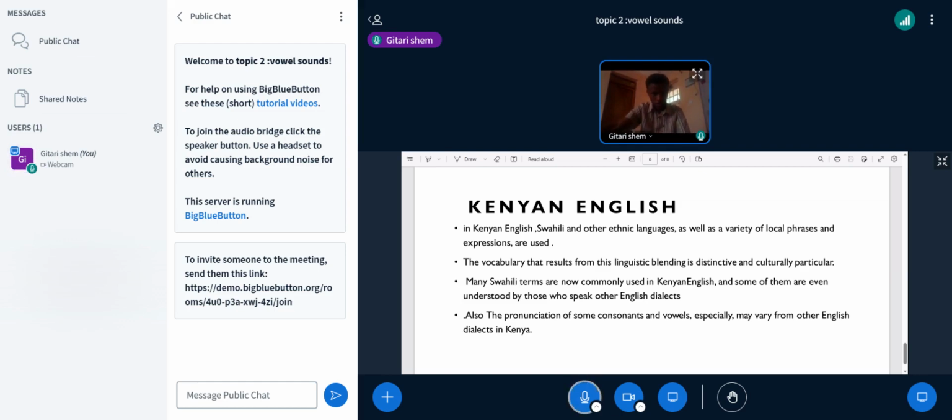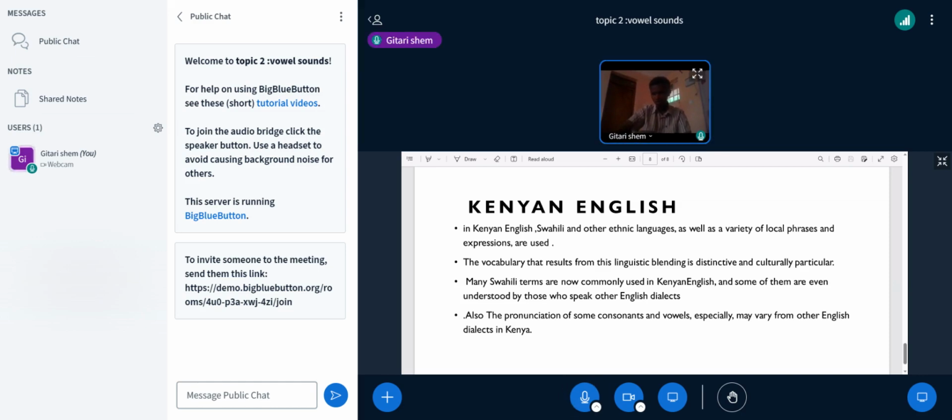The vocabulary that results from linguistic blending is distinctive and culturally particular. So you find that Kikuyus, Jaluos, and Kalenjin have a different English variation compared to others. This is because of their ethnic languages. They have different languages, so it ends up affecting how they speak in English.